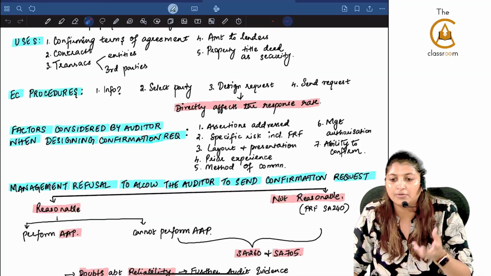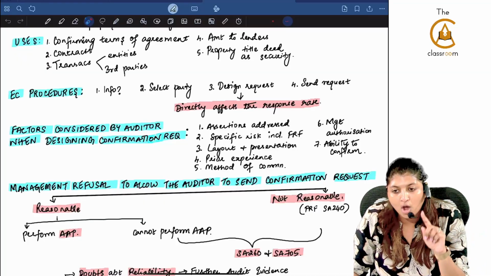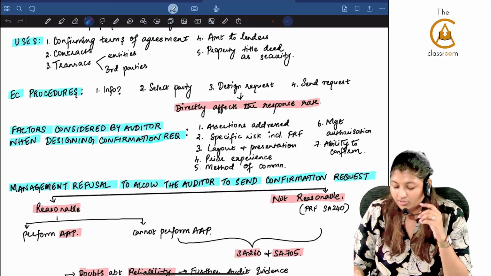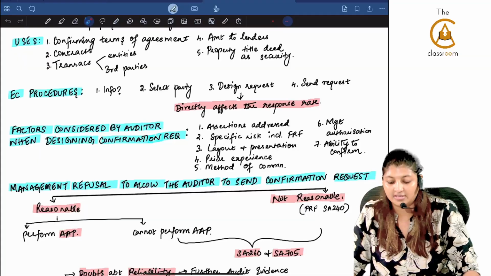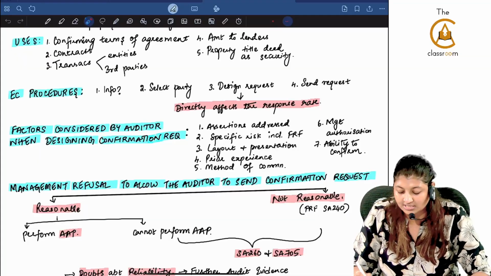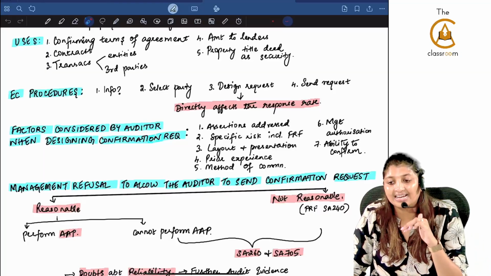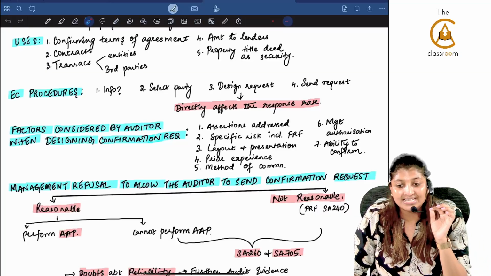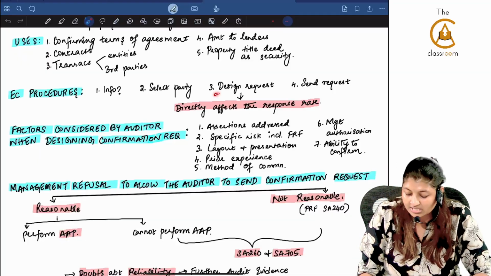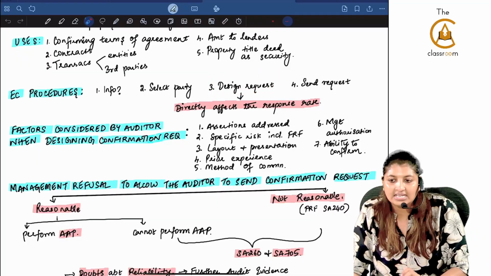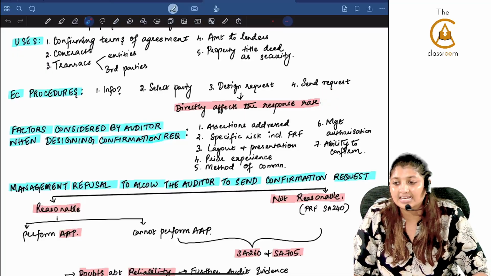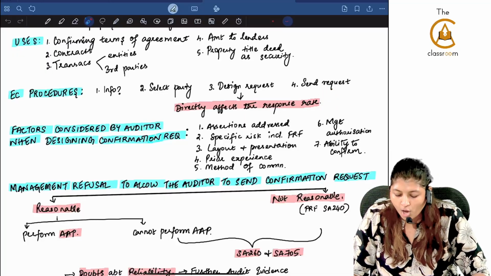So usually when you go for external confirmation, the management has to give what? They have to give the authorization for you to go. So whether the management is giving you the authorization, whether that person has the ability to even confirm whatever you are asking, all of these directly affect the response rate that you are going to get when you are sending the external confirmation. This comes under design request. Then you will be sending the request, and will you leave it like that? Sending the request including follow-up request.